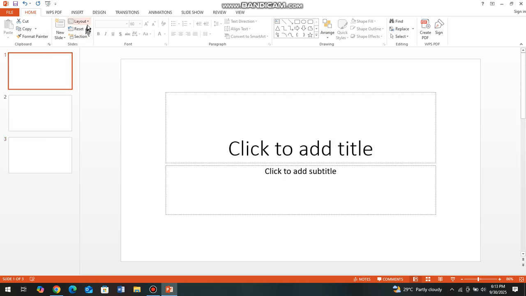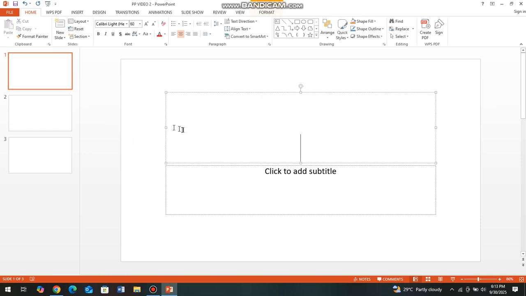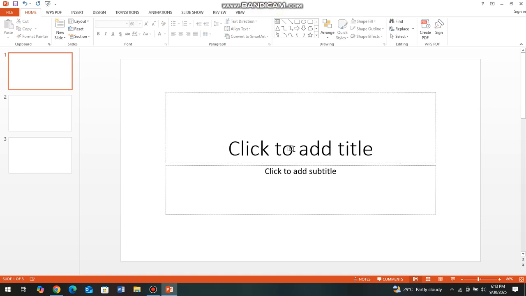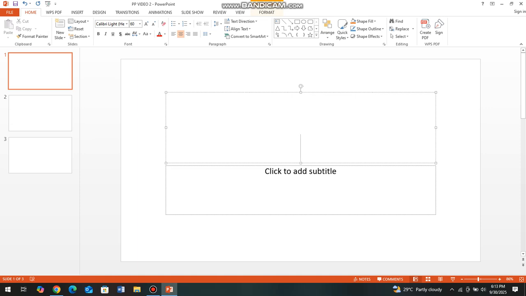Apart from that, when you want to type, you need to click in the text box drawn for you. Here it says click to add the title. So you click there. The title on the first slide should have capital letters. Let's type in here the power of love. Okay, the power of love.